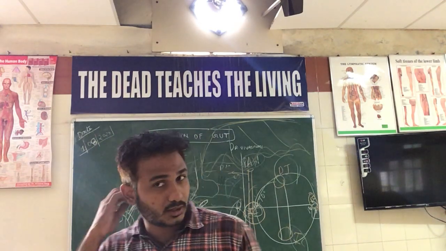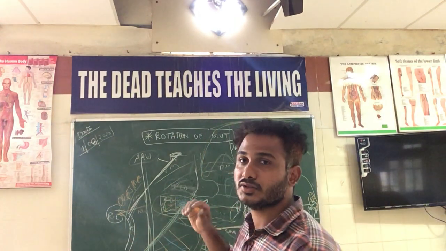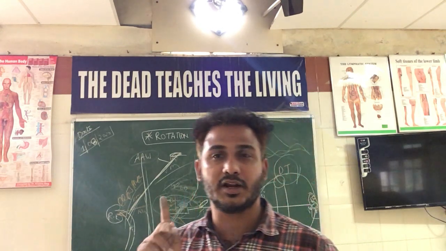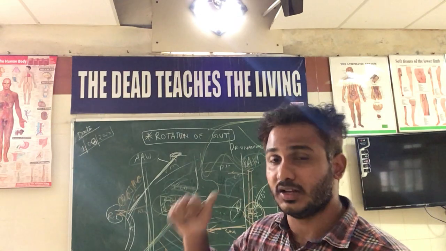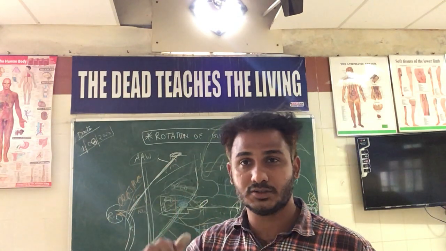Which of the following structures is not associated with the root of the mesentery? They have given two options, the right ureter and the left ureter, and obviously the left ureter is not the answer, because the left ureter is associated with another peritoneal relationship called the sigmoid mesocolon.